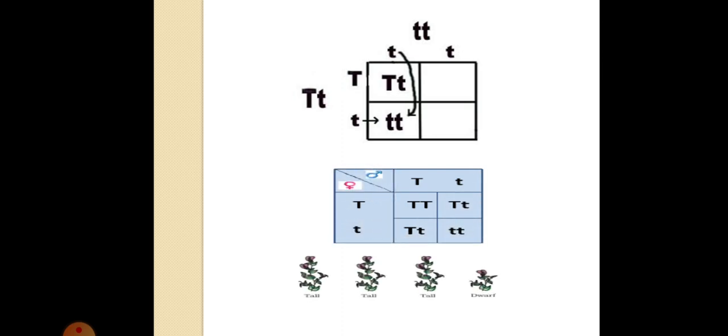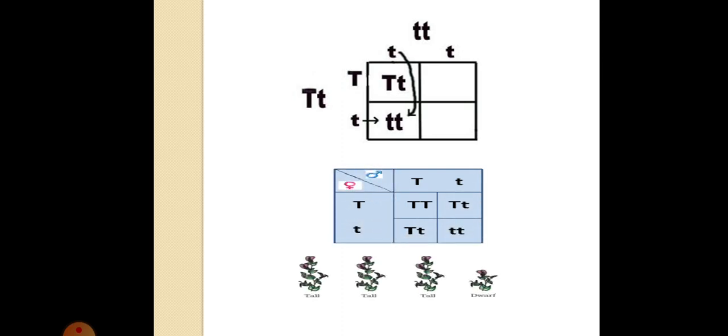If we take small t in the top one, and on the side it is capital T and small t, how is it done? We will write T first, and the next one will combine from the top. Keeping this in mind, let's see how it is done.